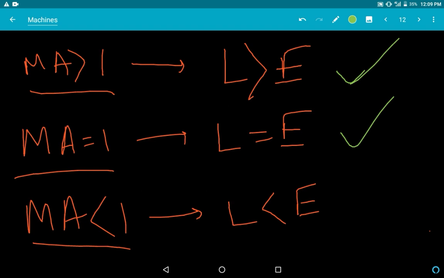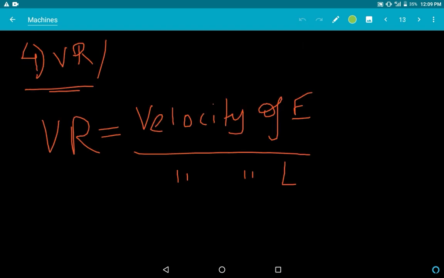So in that way, these are true. Like MA is greater than 1, so load is greater than effort. If MA is equal to 1, then load is equal to effort. If MA is less than 1, then load is less than effort. Now let's talk about VR, or the velocity ratio. Velocity ratio is nothing but the velocity of the effort and the velocity of the load.